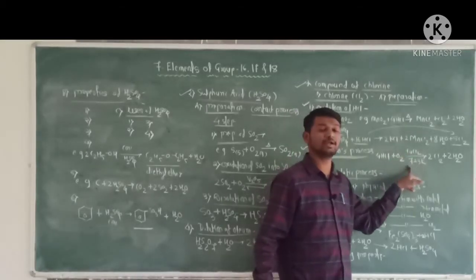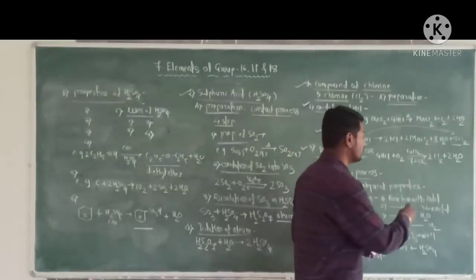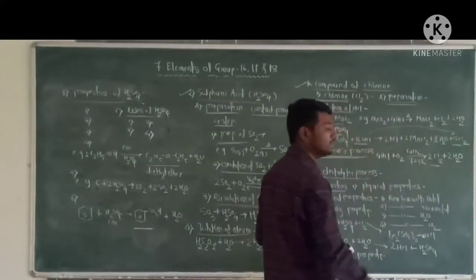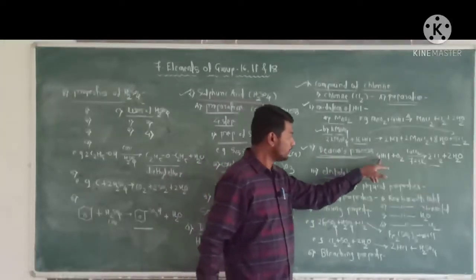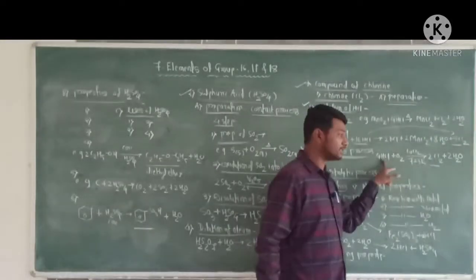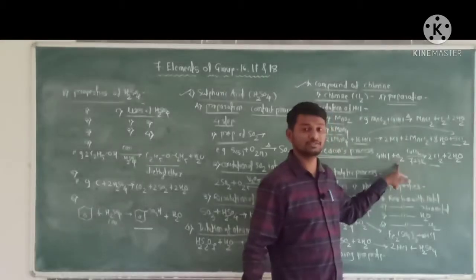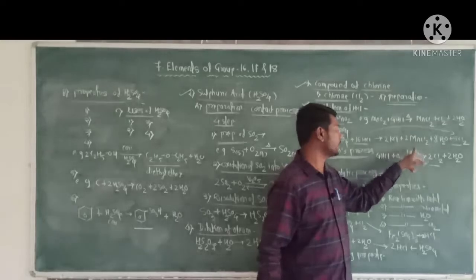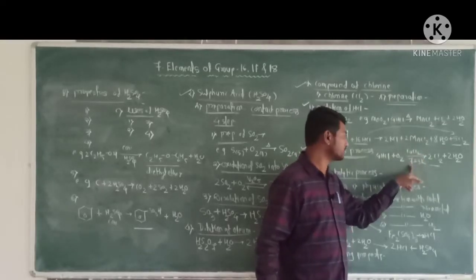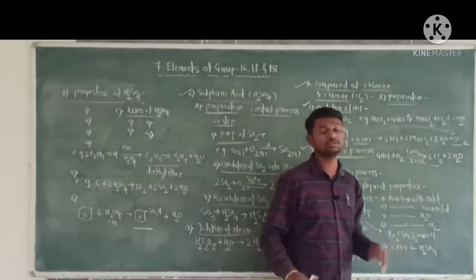At a temperature of 723 Kelvin to give chlorine. Deacon process: in this process, the chlorine is obtained when HCl is oxidized by atmospheric oxygen in presence of a catalyst, that is cupric chloride, at a temperature of 723 Kelvin to give chlorine.